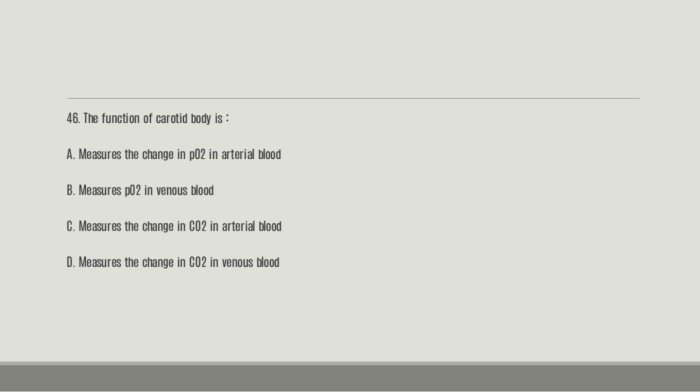46. The function of carotid body is dash. A, measure the change in the pressure of oxygen in the arterial blood. B, measure the oxygen pressure in the venous blood. C, measure the change in CO2 in the arterial blood. D, measure the change in CO2 in the venous blood. So what's the function of the carotid body? And the right answer here is A. It measures the change in oxygen pressure in the arterial blood.